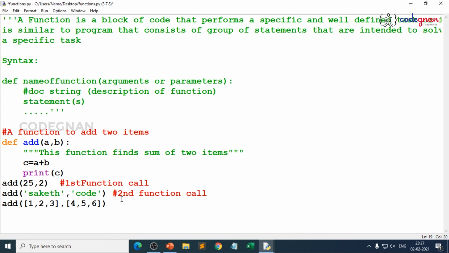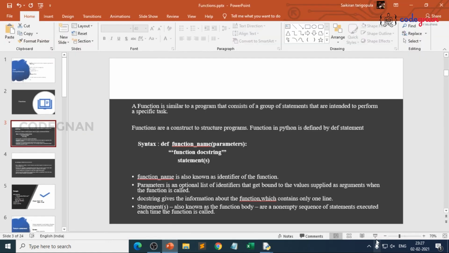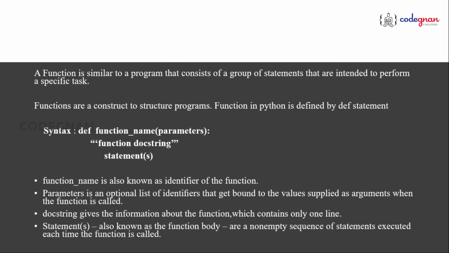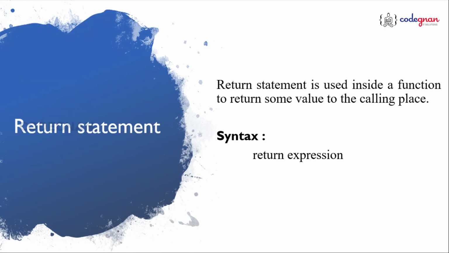So this is the first way: how do you get a result from a function? By directly using print, right? Otherwise, we can widely use one more keyword which I have told, which is nothing but return, where the return statement is used. Basically, it's a statement or a keyword we use inside a function to call the value. That's where you need to understand how return plays a very key role.